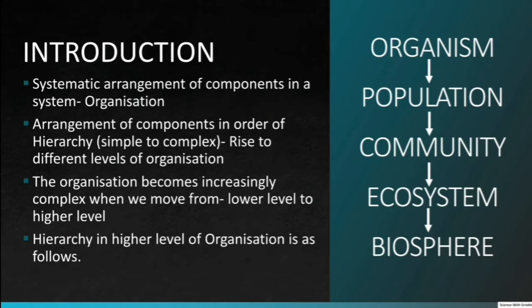The higher level of organization consists of systematic arrangement of life from a single living thing to a biosphere. Hierarchy in higher level of organization is as follows: organism, population, community, ecosystem, and biosphere. Let us see each of these terms in detail.